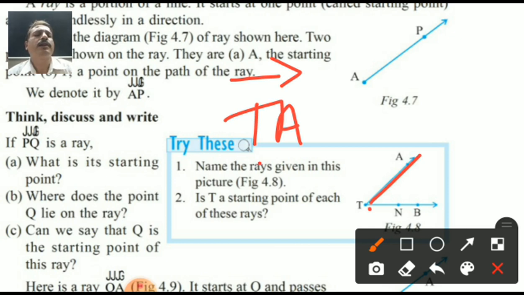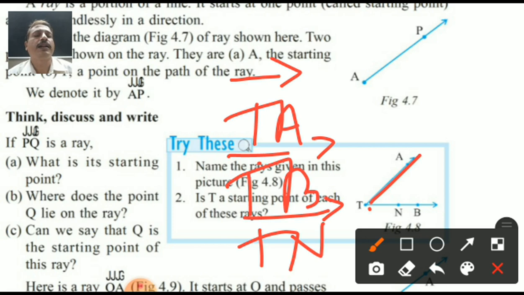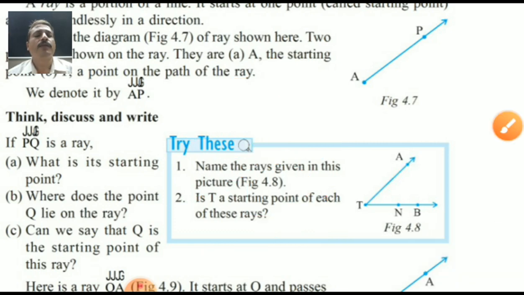Second one, TB. Yes, very good student, TB. And third one, TN. Yes, very good student, TN. N is also there, and after this, moving and passing, B is included there. Minimum two points you have to show. But each and every time you can find out T is the first one. T is the first one.